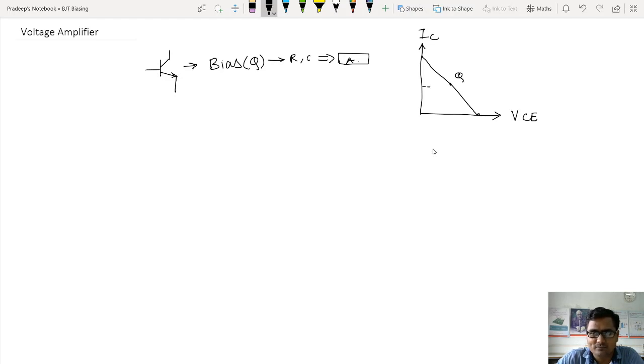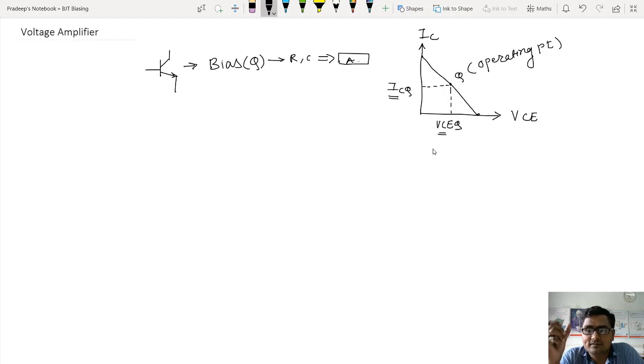It means we have to provide external voltages to the transistor such that I will get that much current and that much voltage. That much current and voltage represents a point that I refer to as the bias point or operating point. I can call it bias point, operating point or Q point. I have different names for that.